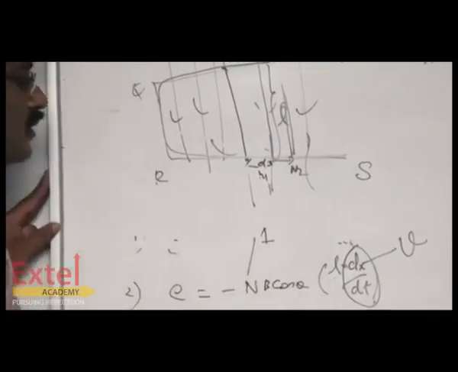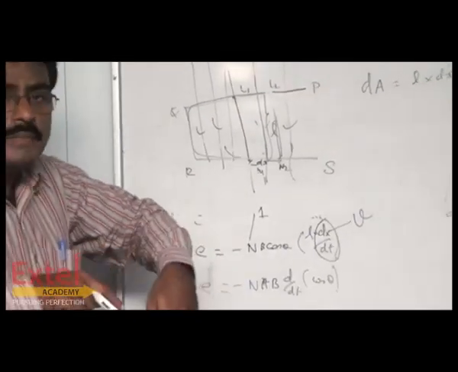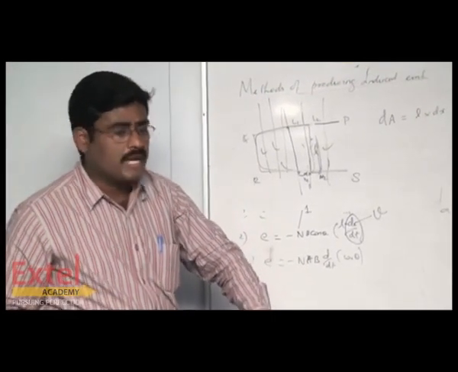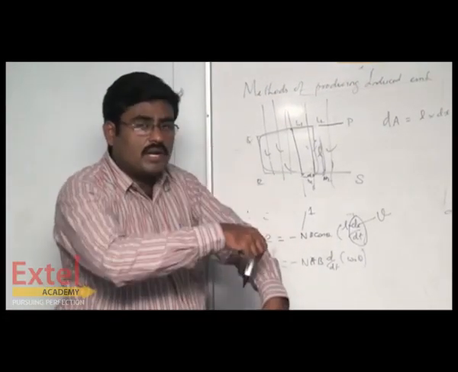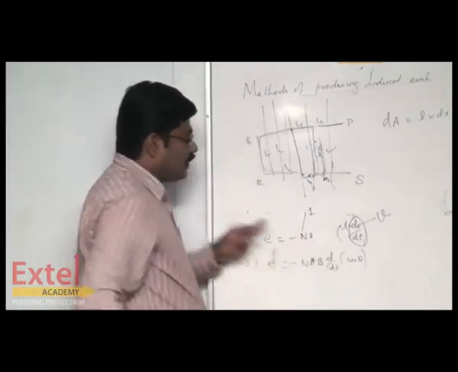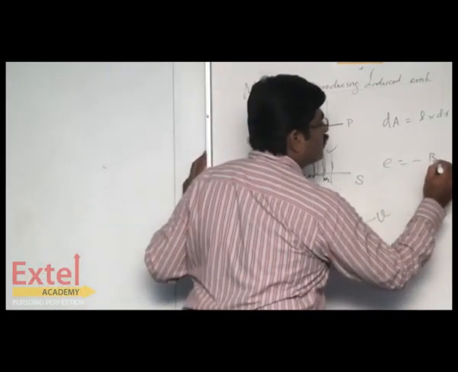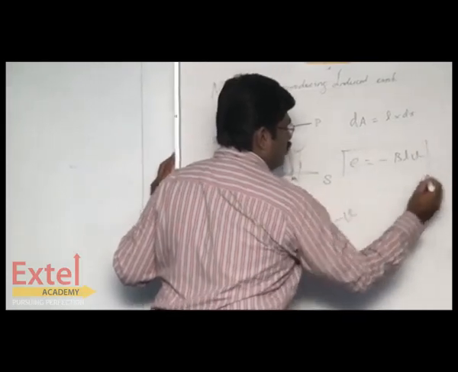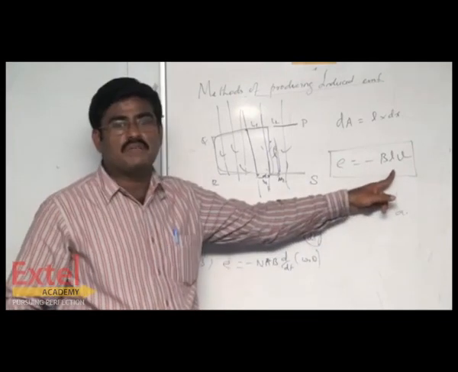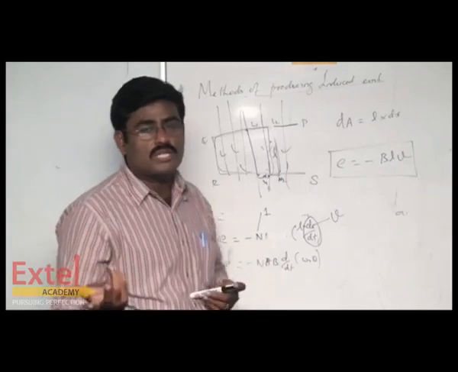So n becomes 1. And theta is the angle between the normal drawn to the area of the coil and the magnetic field. The magnetic field is moving from top to bottom, and the normal drawn to the coil is along the same direction. So theta becomes 0, cos 0 becomes 1. So it becomes BLV. So we can write E is equal to minus BLV. So the EMF induced by changing the area of the coil can be derived as E is equal to minus BLV. Based on this expression, we can get either 3 mark questions or 5 mark questions.